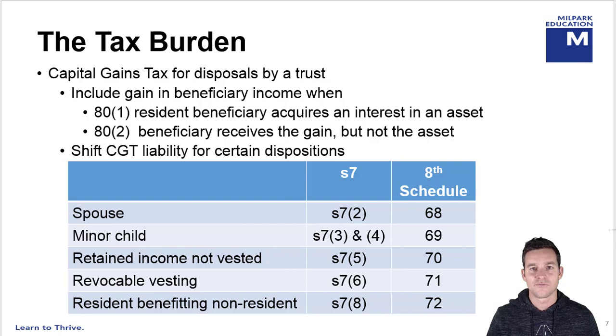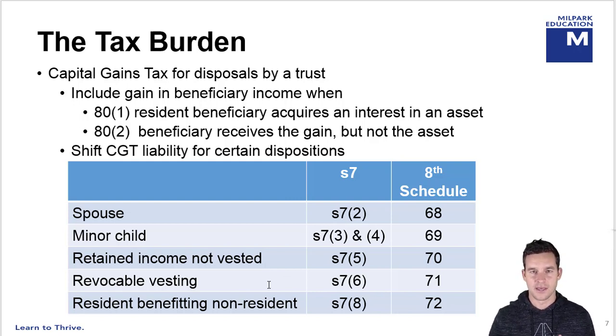Then, just like we have anti-avoidance, Section 7, in our Income Tax Act, the 8th Schedule has a similar anti-avoidance section, and that links up quite nicely with Section 7. So if you have a look at the table there, if there's a spouse benefiting from another spouse's income, we know that income vests in the donor's hands in terms of Section 7(2). The equivalent section for a capital gain is paragraph 68 of the 8th Schedule. So you can have a look here that paragraph 69 deals with minor children, paragraph 70 deals with retained income, revocable vesting is in paragraph 71, and residents benefiting non-residents are in paragraph 72.